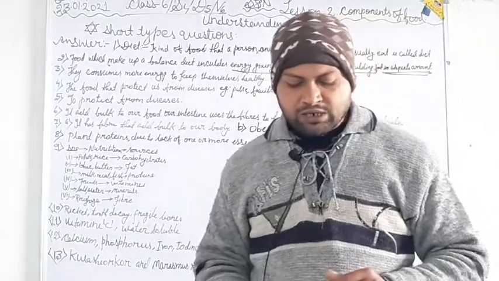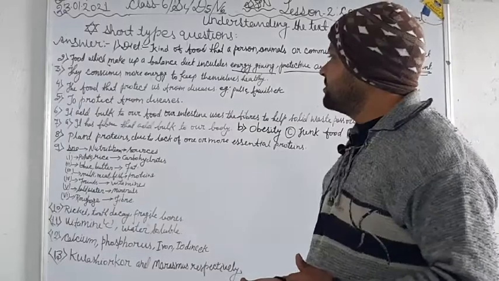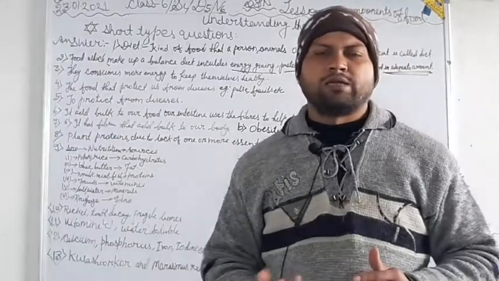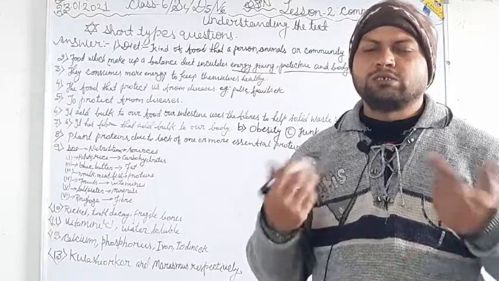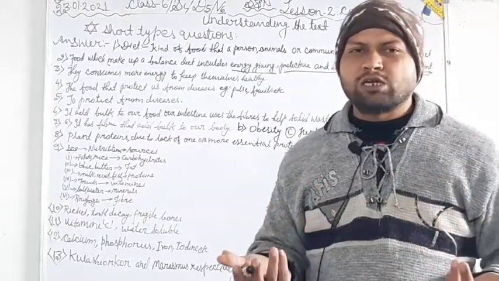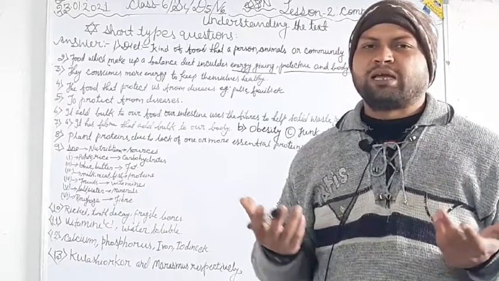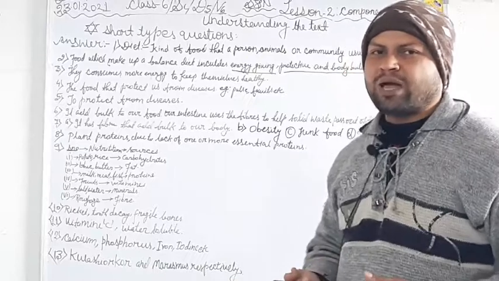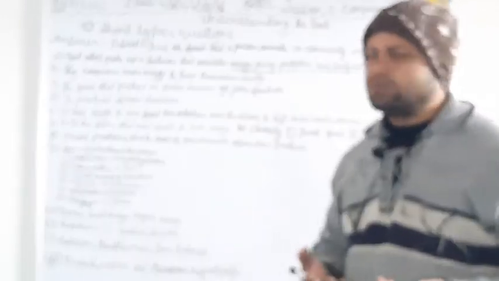Now question number 5. Why does our body need nutritious foods? Because it provides nutrients that help us to get more and more energy, by virtue of which we can become healthy. That's why we need nutritious foods.